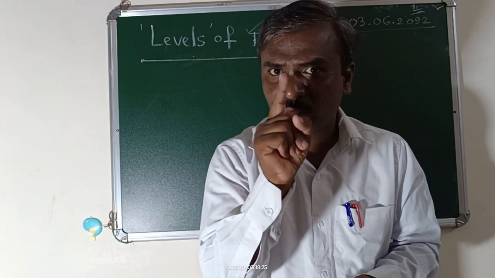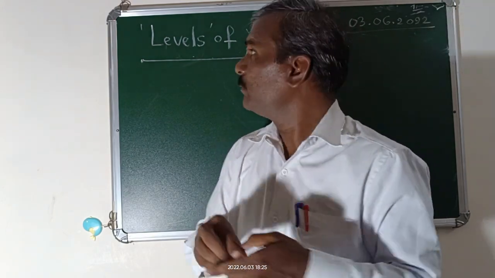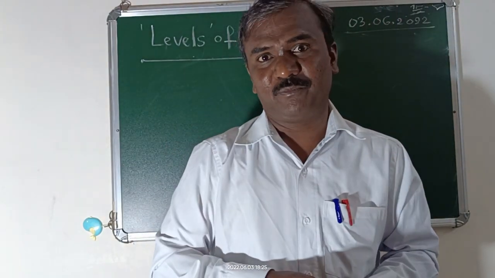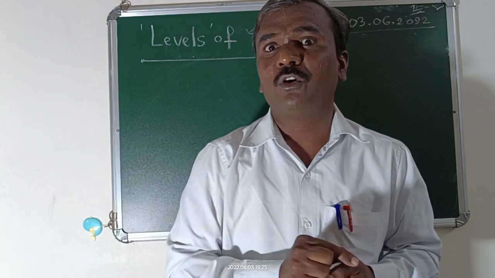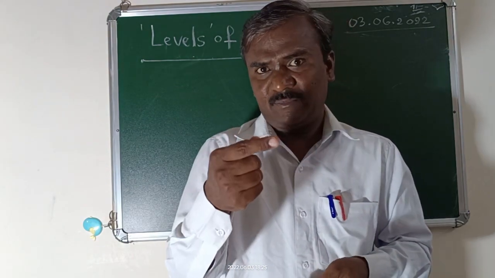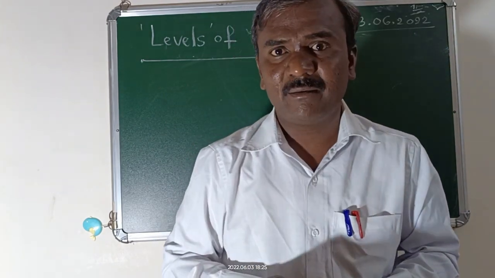Please remember, there is one question. They are going to ask simple questions. What? Levels of teaching. Who introduced this term? Who coined this term? Who used it the first time? Who said levels of teaching? There is one man.